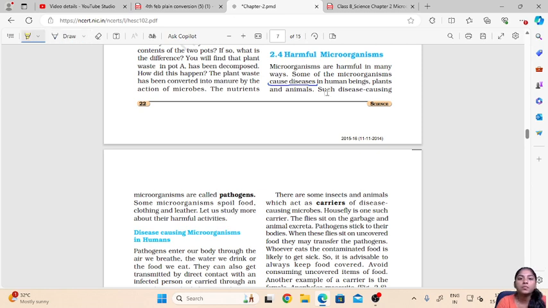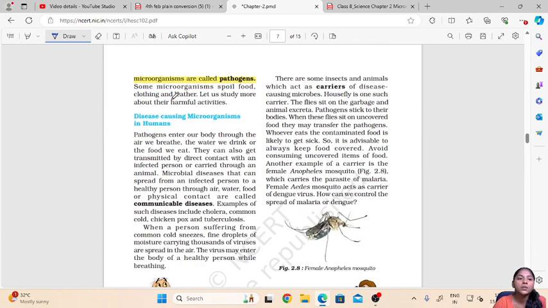So some microbes or microorganisms can cause diseases in plants, animals and humans, and such disease causing microbes are called as pathogens. So what are pathogens? The disease causing microbes are called as pathogens. So what can these microbes do? Some microbes can spoil the food, clothing and the leather which we use.